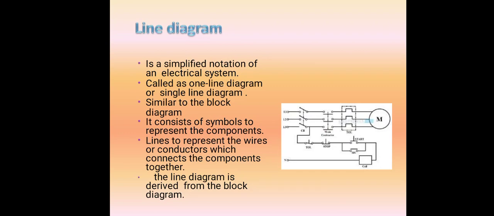Then the line diagram. It is the simplified notation of an electrical system, called a one line diagram or single line diagram, similar to the block diagram. It consists of symbols representing components, and lines to represent the wires or conductors which connect the components together. The line diagram is derived from the block diagram. So the block diagram shows a function. What is the corresponding function? For the lamp, it is given as lettering, but here we connect the lamp exactly. We can connect the motor. The equivalent circuit that is drawn is generally called a single line diagram or line diagram.